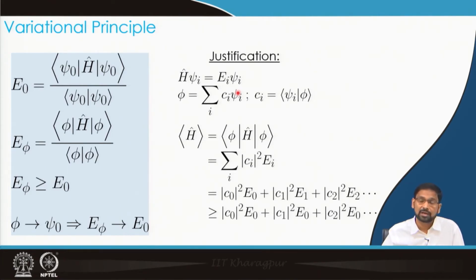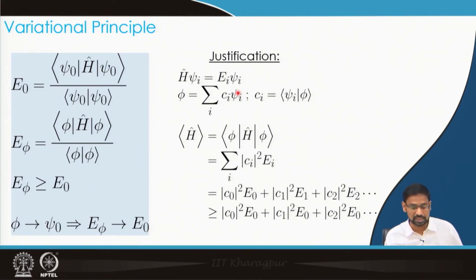It would only become equal to ground state energy under one condition, when phi, the trial function, is identical to psi 0. Only in that case the E phi will become equal to E 0, otherwise it will always be greater than E 0. So this is the basic idea behind a variational principle.